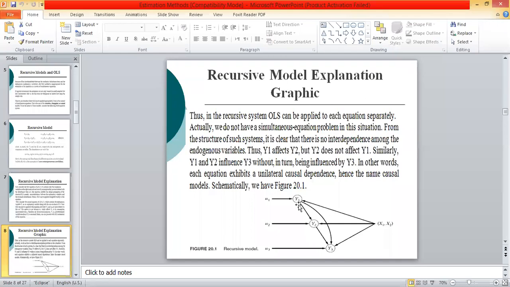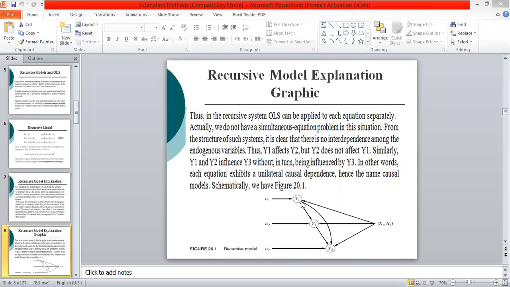Look at y1 affecting y2. The arrow is from y1 to y2, but there is no arrow from y2 to y1. It means y1 is affecting y2, but y2 is not affecting y1. Similarly, y1 is affecting y3 through this curve, and y2 is affecting y3 through this one. It means y1 and y2 are affecting y3, but y3 is not affecting y2 or y1.